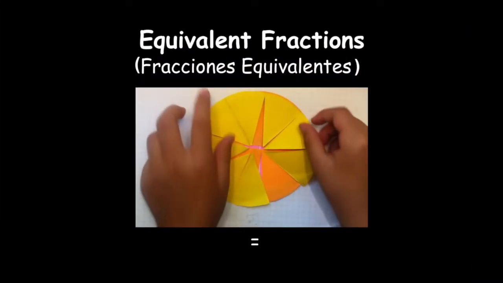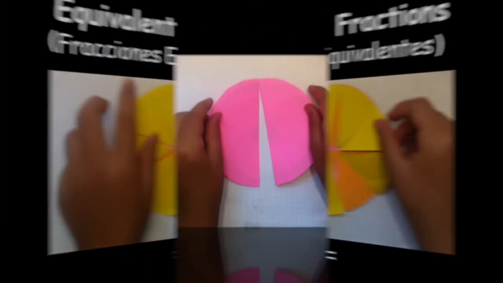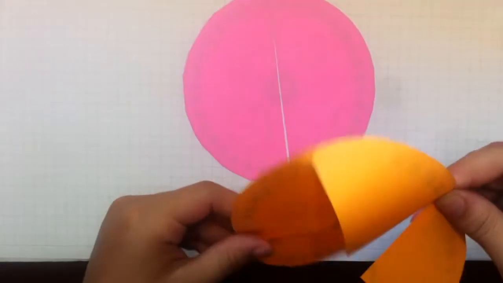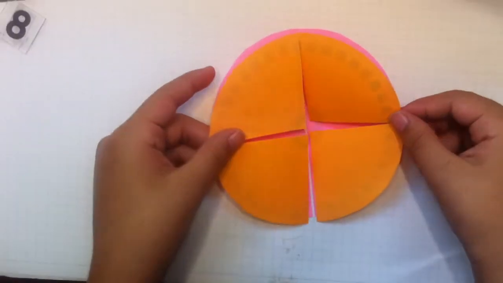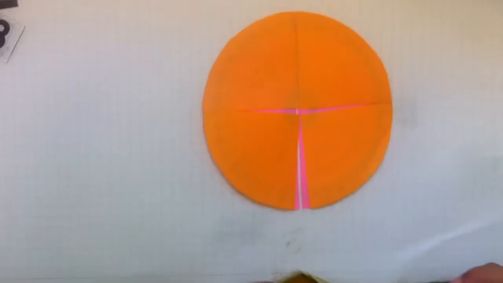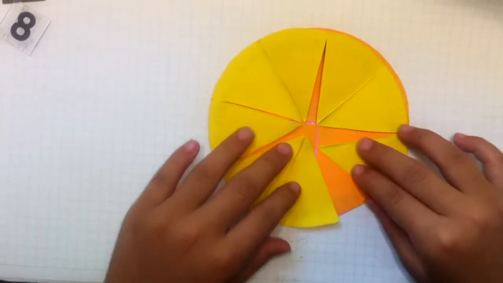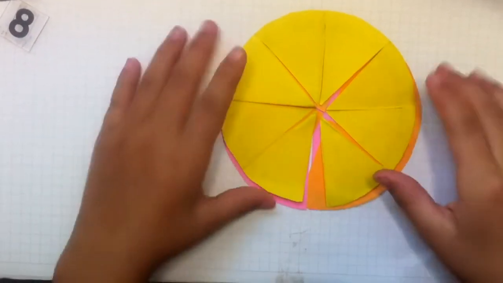Equivalent fractions. Let's compare. 2 halves is equivalent to 4 quarters is equivalent to 8 eighths.